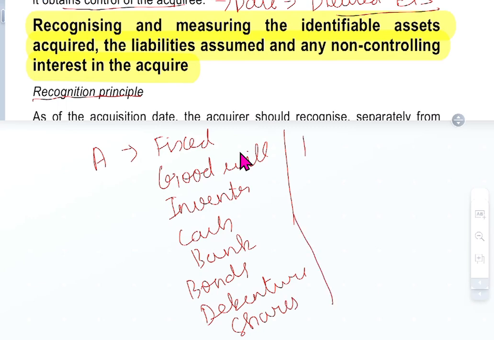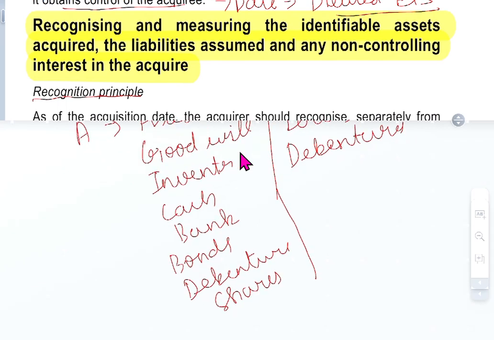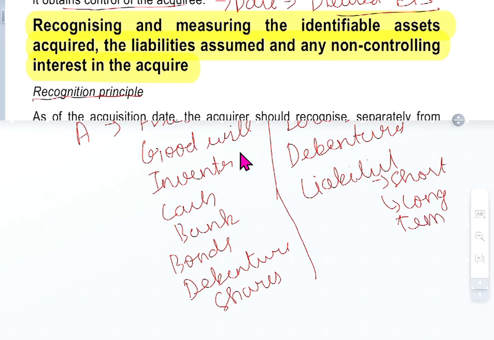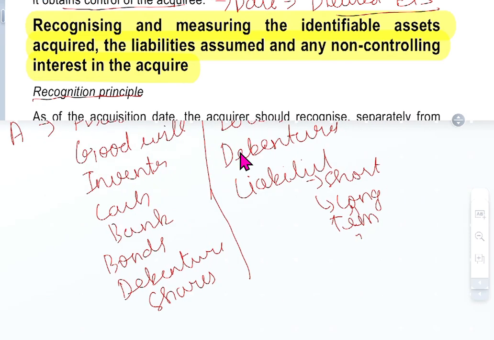At the same time they have loans. Not only loans, they have issued debentures. They also have liabilities, both short term and long term. Not only that, they have contingent liability.